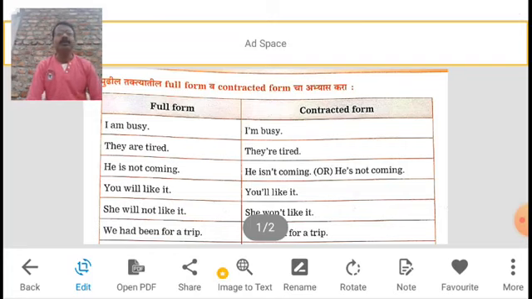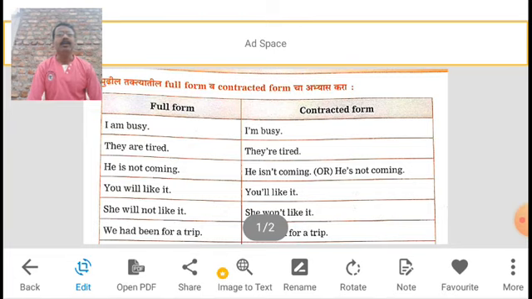In column number 1, they give us one little sentence, I am busy. And in the next column, they give us its contracted form. I am.